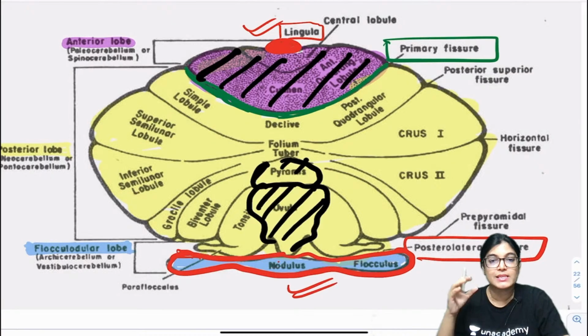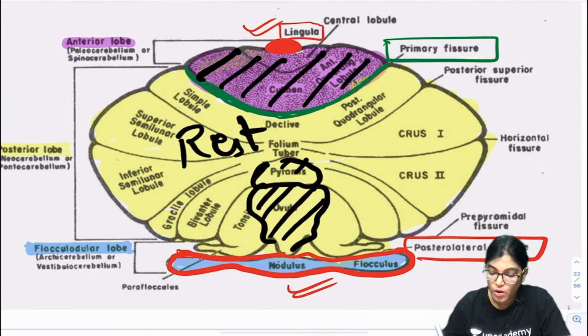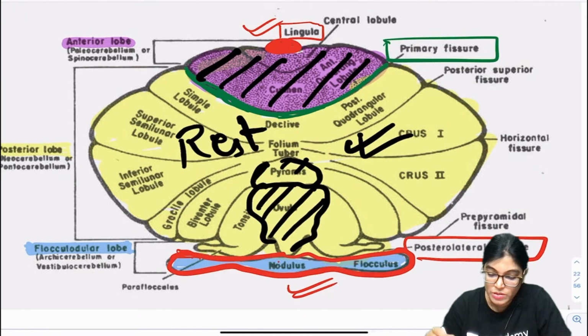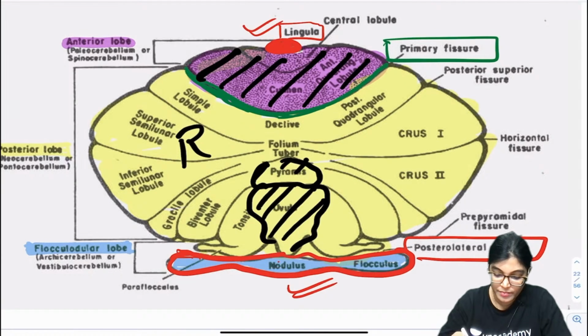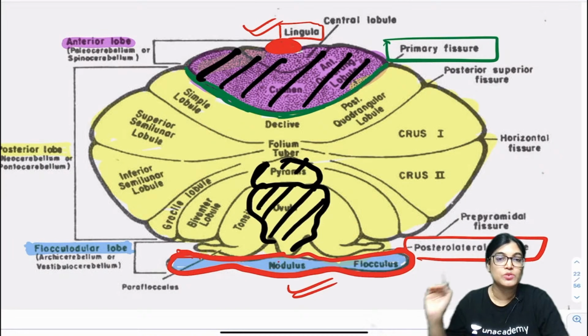Rest whole part of the cerebellum is called neocerebellum. Rest whole part except the shaded area and the red outlined area, which is shown in yellow color, is the part of neocerebellum.